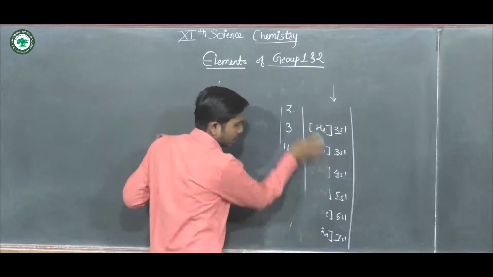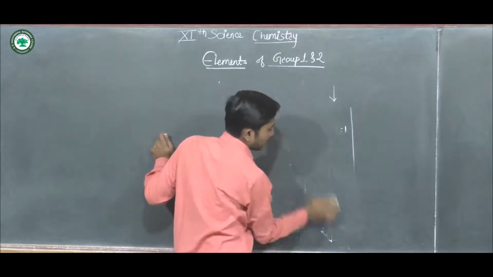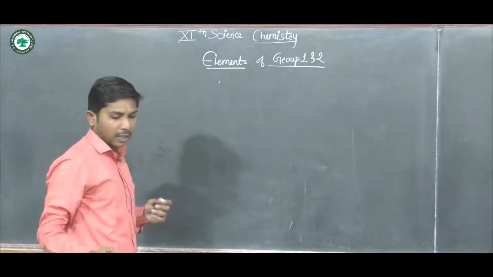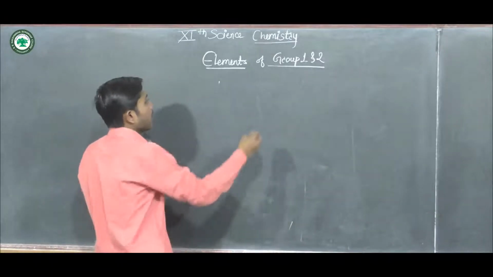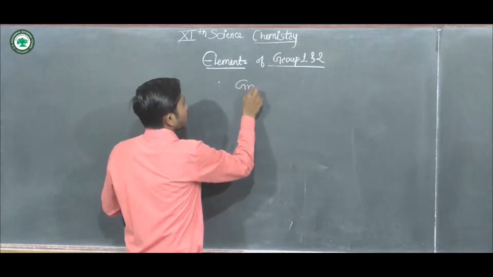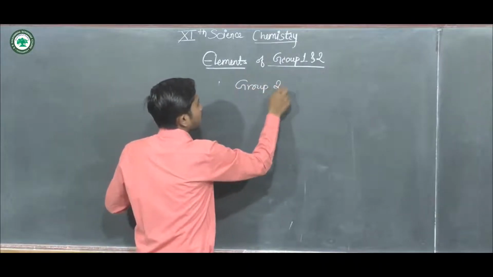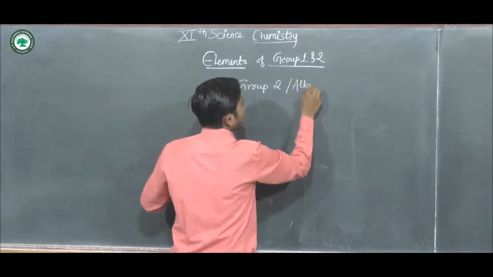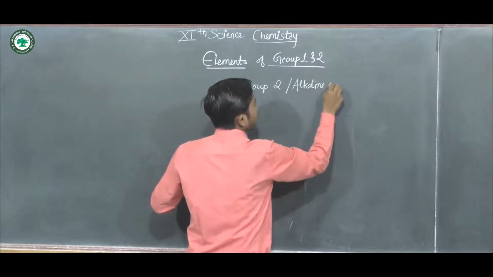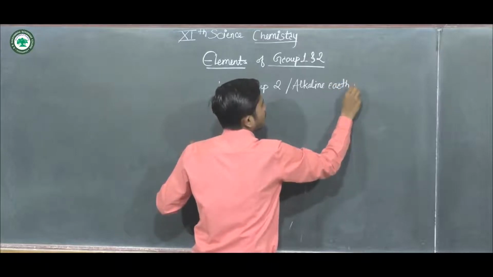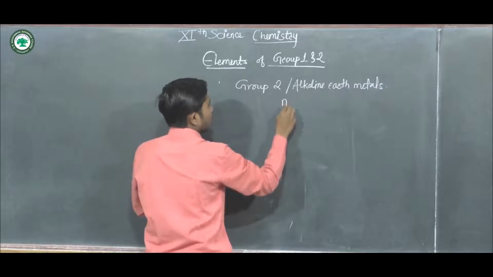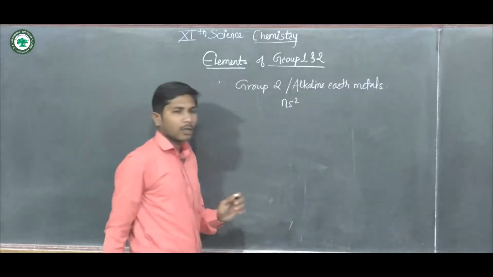Now let's see the elements of group second, the alkaline earth metals. Their general electronic configuration is ns2.